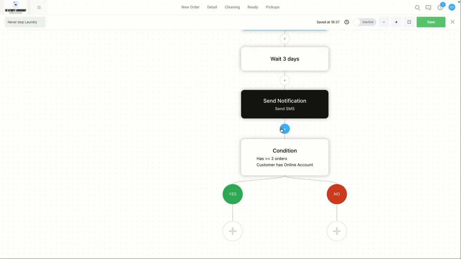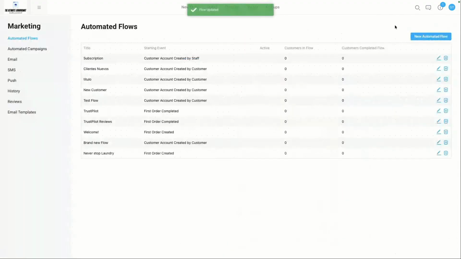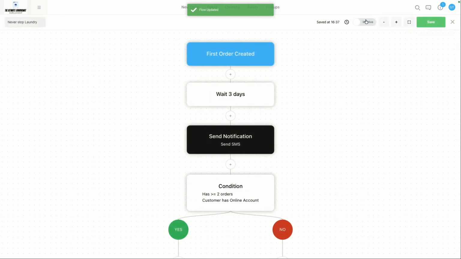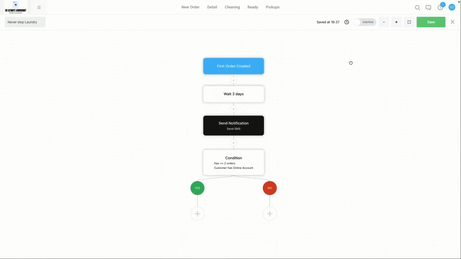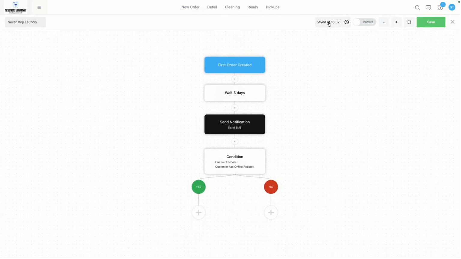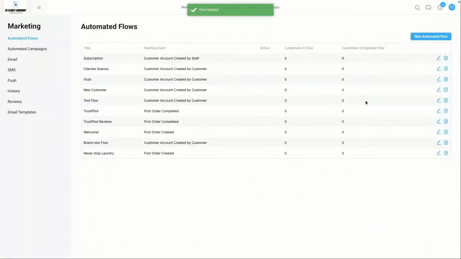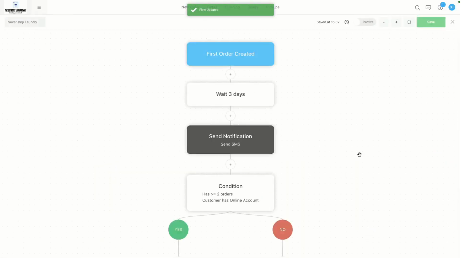So again, with all of this, you can always save what you're doing as well. You can go back into it later, edit it, and so on. And very importantly, by the way, this is where you make it active or not. So this is what starts the campaign. So as of right now, this is all inactive, right? So nothing is being sent just yet. I can zoom in, I can zoom out, and so on. You can check when it's last saved. And if you need to save again, obviously just hit the button, right?